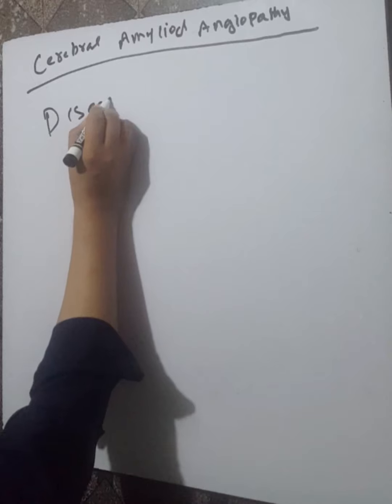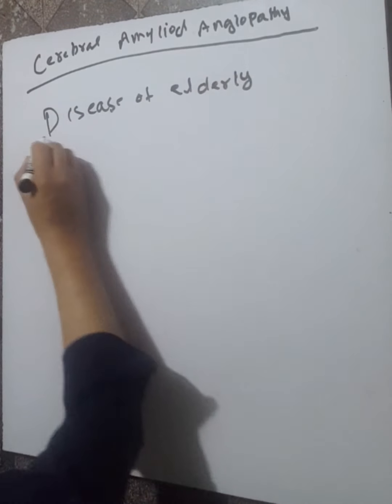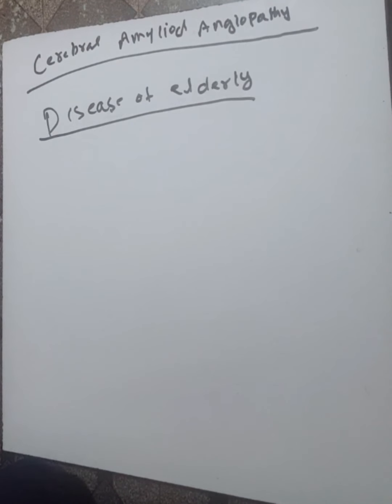Cerebral amyloid angiopathy causes intracranial hemorrhage. Cerebral amyloid angiopathy is a disease of the elderly in which arteriolar degeneration occurs and amyloid deposits in the walls